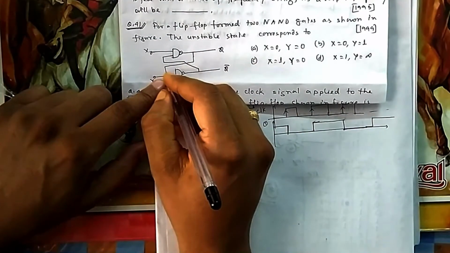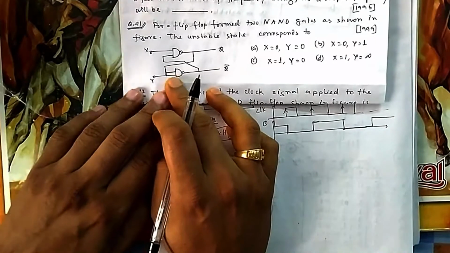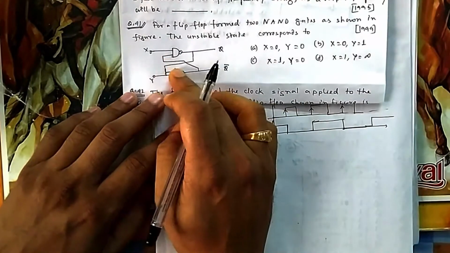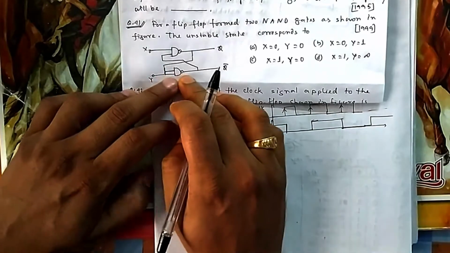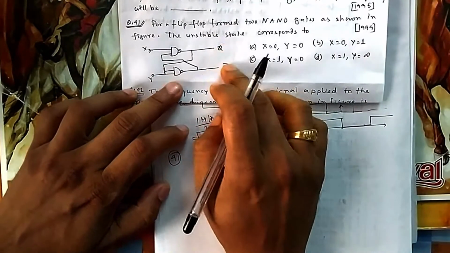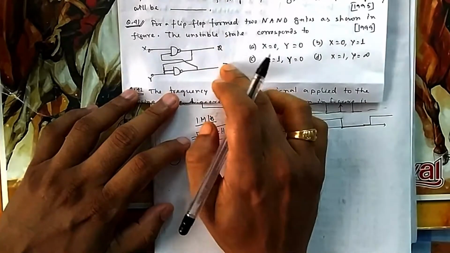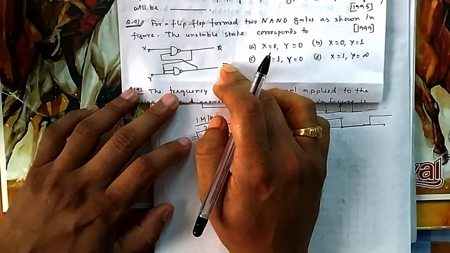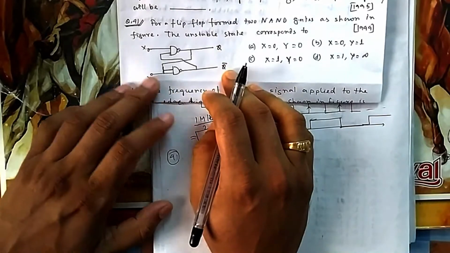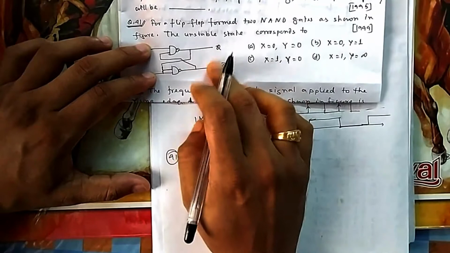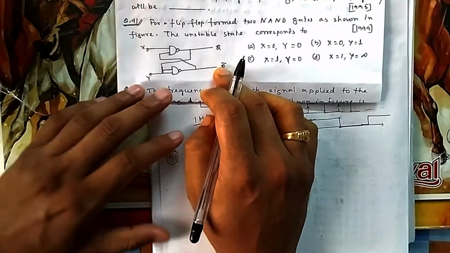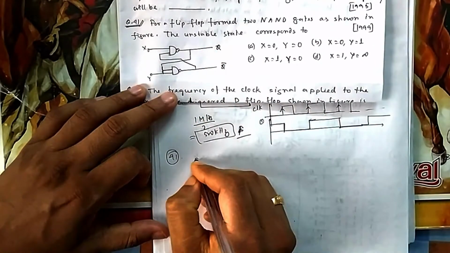Sorry, modify this in your notes also. Here because it is 0, you multiply it with 0, so it will be 0, and the output will be 1. So both become 1, but Q and Q bar are supposed to be complementary to each other. So you can say this state is an unstable state, because if you give 0 at X and 0 at Y, both the Q and Q bar are 1. So it becomes an unstable state. So you can see it is option A.